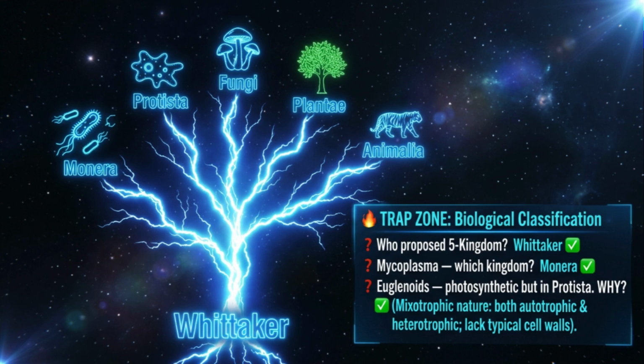NEET loves asking this. Euglenoids are the sneaky ones. They photosynthesize like plants, but they're in Protista. Why? Because they have no cell wall. They're unicellular, and they can also be heterotrophic. Classification is based on overall features, not just one trait. That's the logic NEET tests.